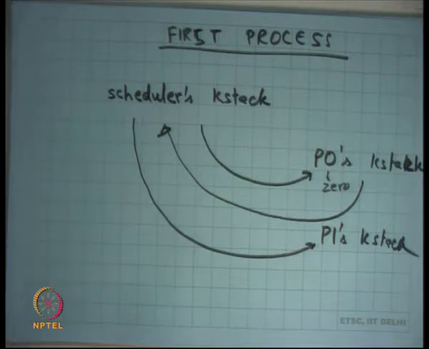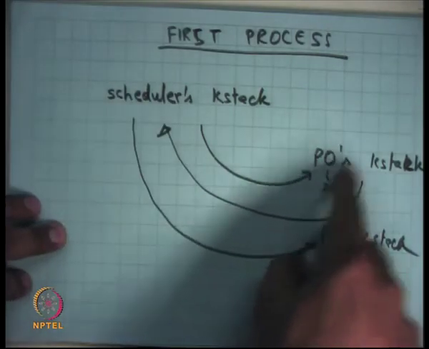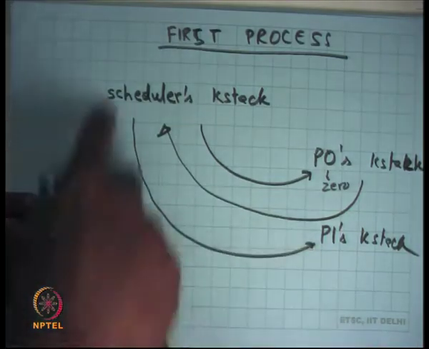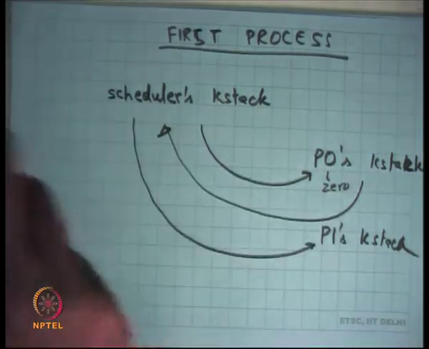That process gets to run. Then that process yields. You switch back to the scheduler K stack. The scheduler picks another process to run, and so on. So there's a scheduler's K stack. So a process yield switches to the scheduler, then the scheduler switches to yet another process, and so this seesaw keeps happening.